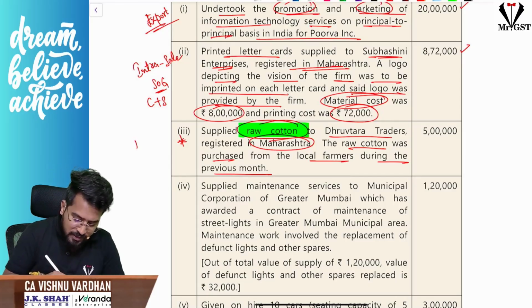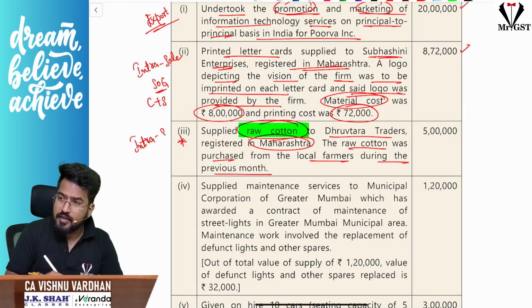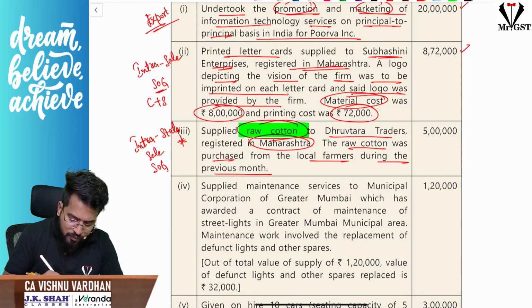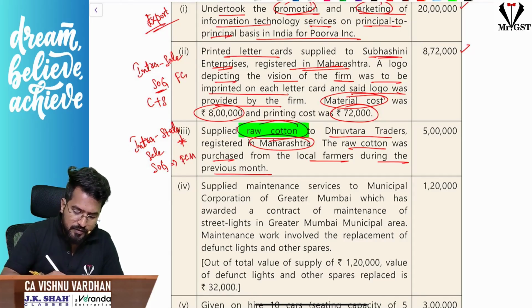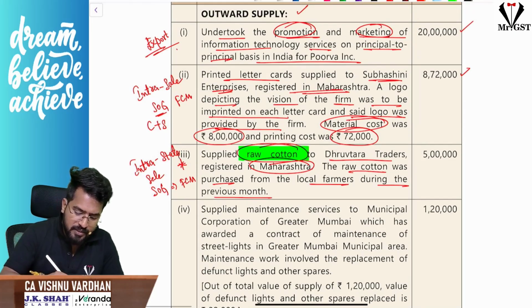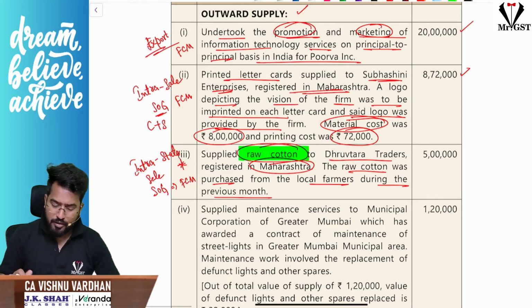Okay, so again here it is an intrastate sale, supply of goods. And this is FCM only. This is also FCM only. And here also if something comes, FCM only will be coming into picture.